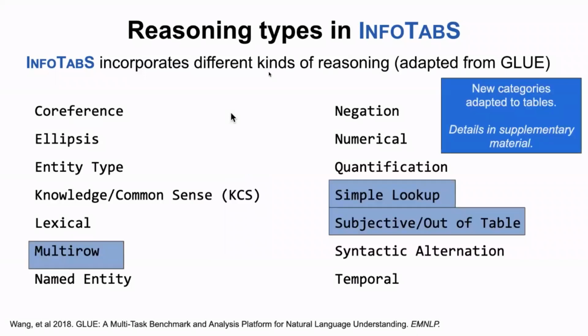Another is when it's using no reasoning and just reiterating the fact in a row by converting it into a sentence; we call it a simple lookup reasoning. And one other is when you use subjective or out of table information. When you use a value proposition or unknown information not from the table, then it's called subjective out of table.